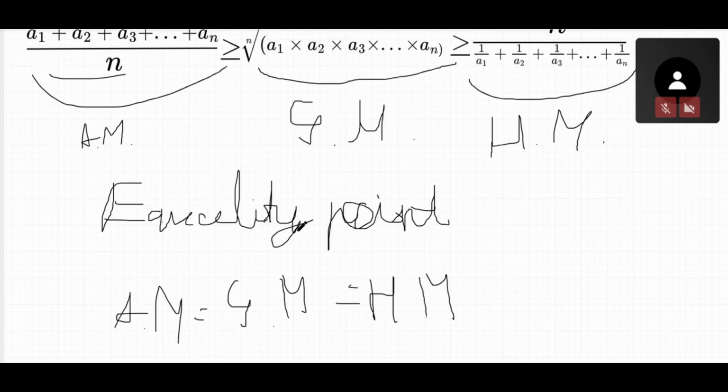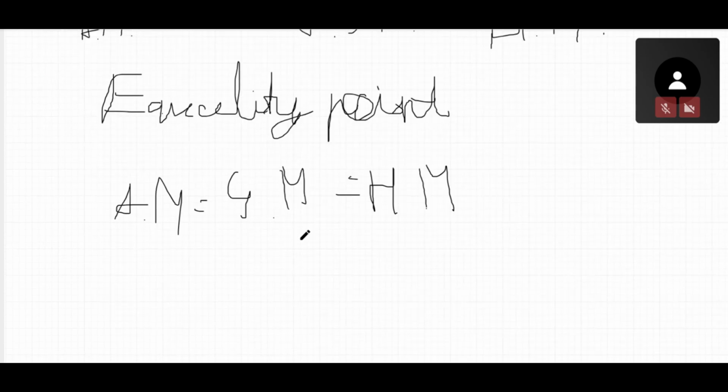If you want, you can stop the video and try to find the equality point yourself. But if you don't know how to do this, I'll teach you. I will say it right now.